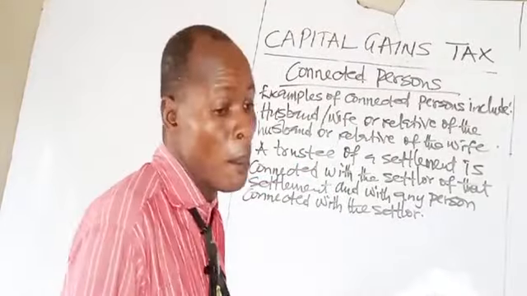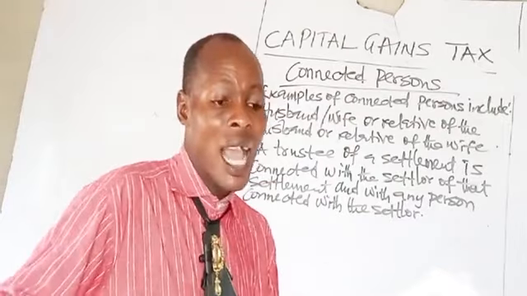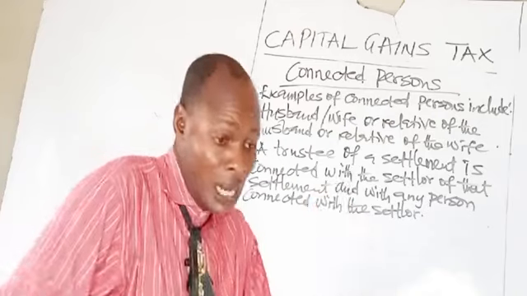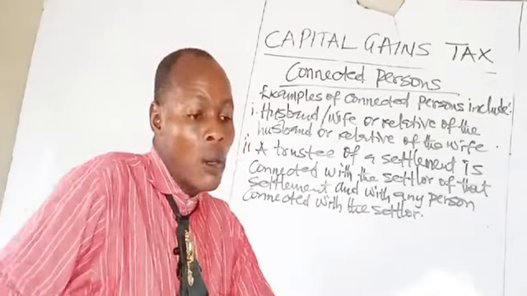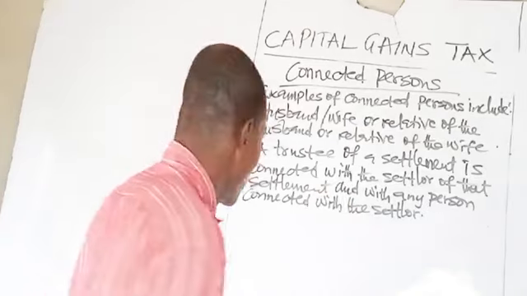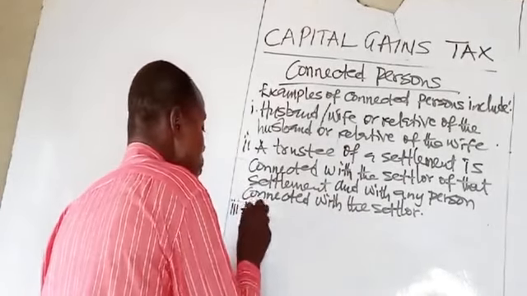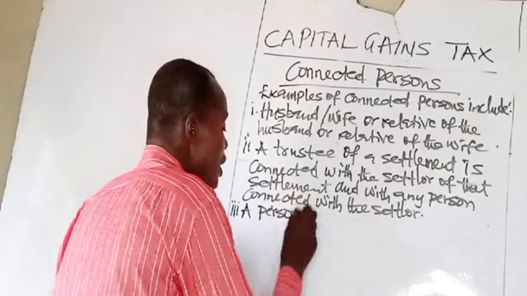Number three, a person is connected with the person with whom he is in partnership, and with the spouse or relative of that person.